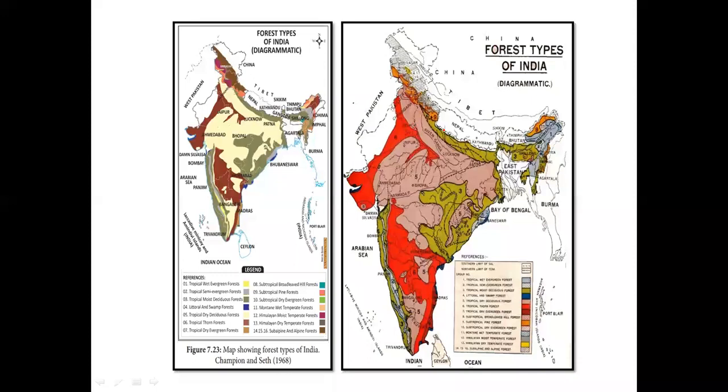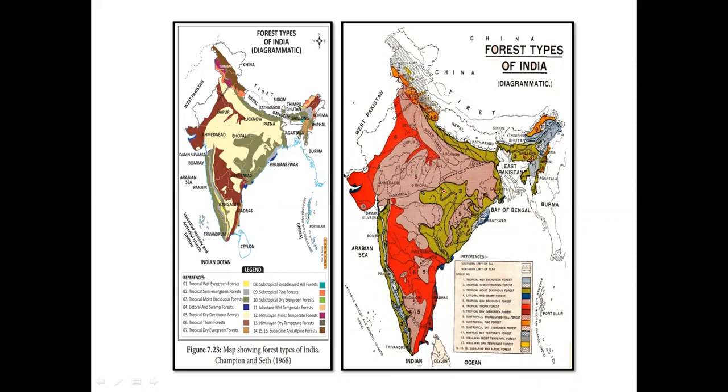But they're not going to ask you the second highest and all those things. They straight away are going to ask which of the following forests is dominant in India in terms of area. So please remember the tropical dry deciduous forest is dominant in India. That is the one thing they're going to ask. Apart from this one, they're not going to ask you much.